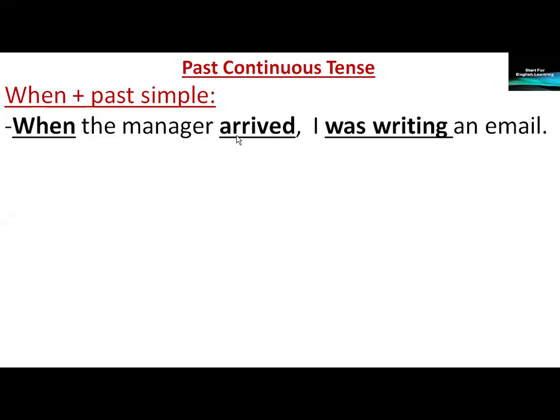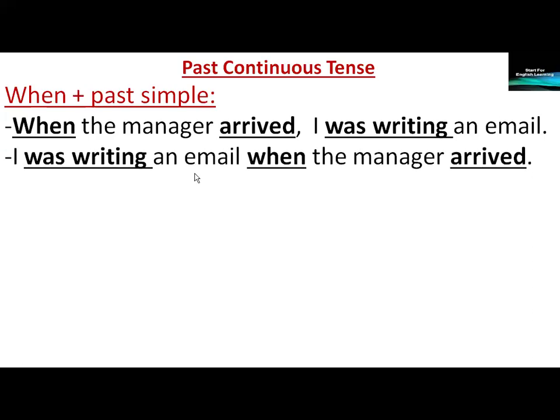The verb that follows when is in the past simple. In the second clause, we use the past continuous. Okay? We can exchange the order of the clauses. I was writing an email when the manager arrived.